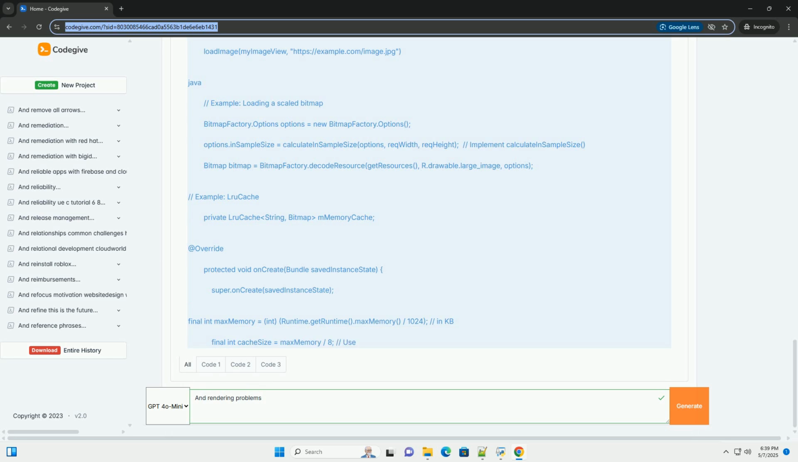Optimize bitmap handling. Load appropriately sized bitmaps. Use BitmapFactory.Options.inSampleSize to load a scaled down version of the bitmap. Calculate the appropriate inSampleSize based on the size of the ImageView and the original bitmap dimensions. Use LruCache for bitmap caching. LruCache is a memory cache that automatically evicts the least recently used bitmaps